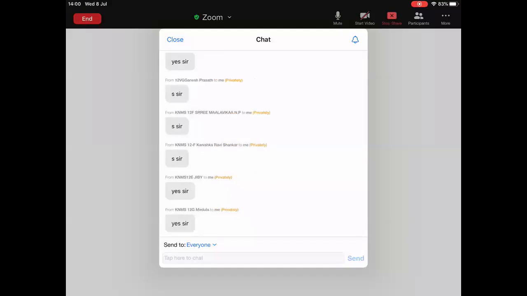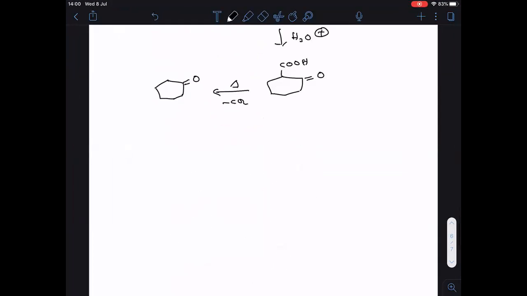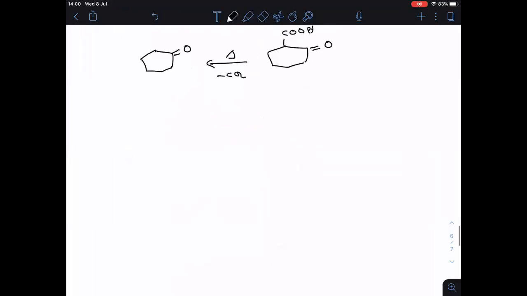So one question I collected from JEE Advanced on this Claisen condensation reaction. Now I want you to do this one. Come on, write the question. Let me see how many of you will do this question. Write it down.